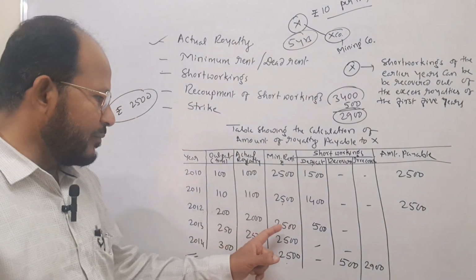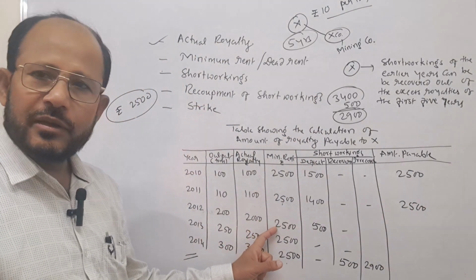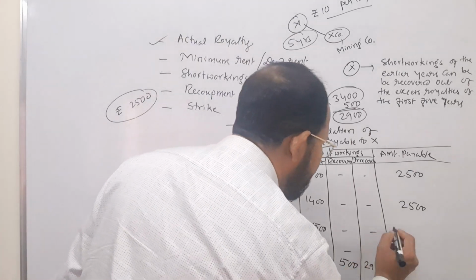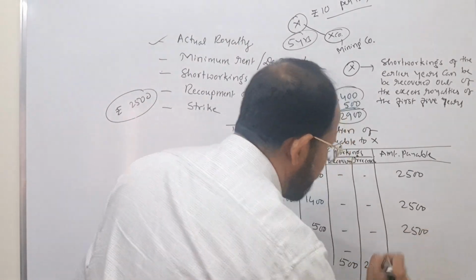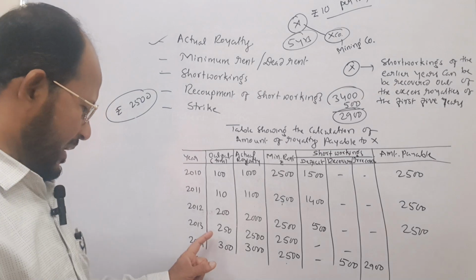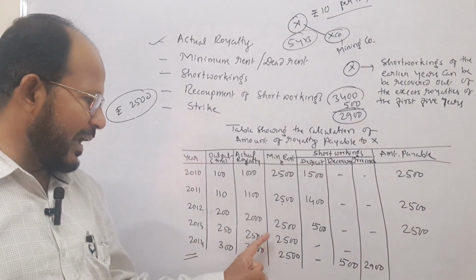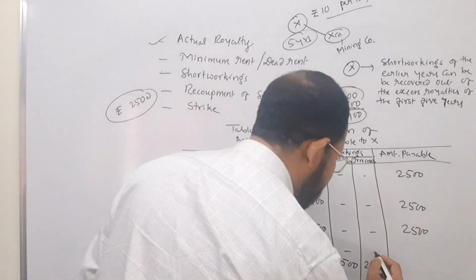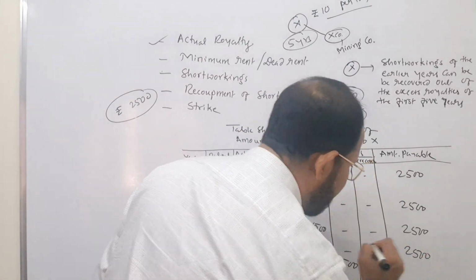Next, in the third year, here actual royalty is 2000 and minimum rent is 2500. Here also actual royalty is less, so 2500 is to be given. In the fourth year, you see minimum rent and actual royalty are the same. That is why here also 2500 is to be given.